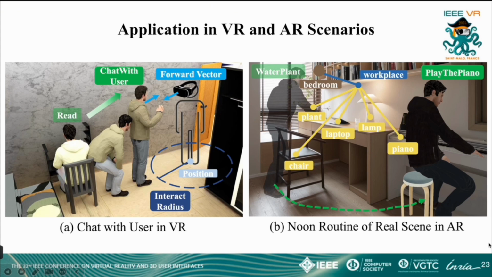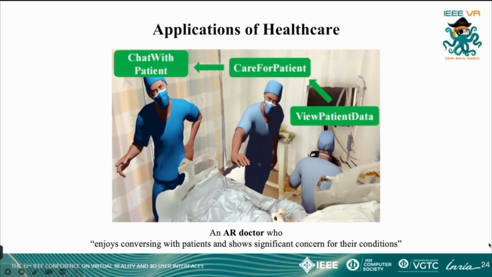Figure B illustrates the application of virtual humans in an AR environment, where real-world scenes are scanned and reconstructed into a 3D representation using the DSG dynamic scene graph structure. The example illustrates the activity sequence of a virtual human acting as a doctor in an AR ward environment while performing tasks. The doctor enjoys communicating with patients and demonstrates a high level of concern for their condition, showcasing the virtual human's ability to flexibly adapt to dynamic changes.